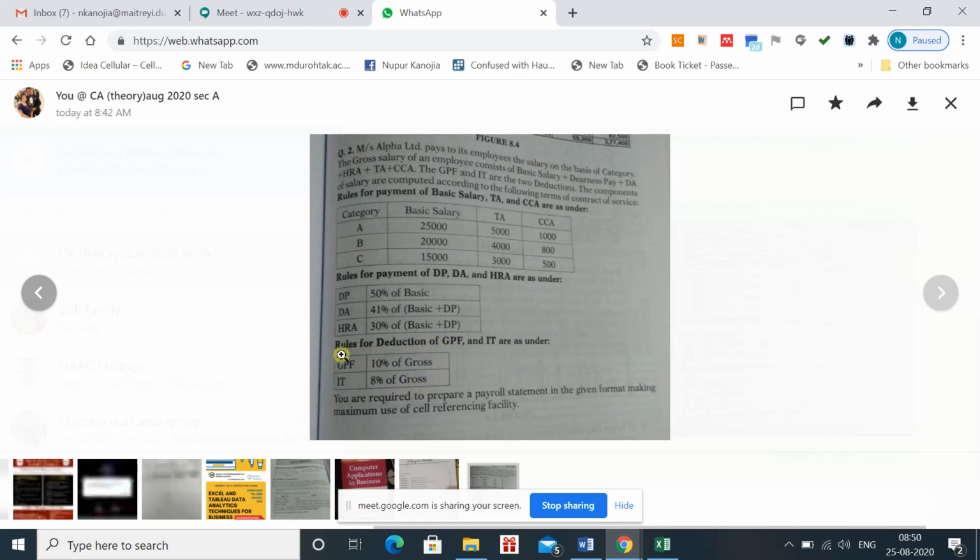So you can see that they have written that these are the deductions, means these two values, provident fund and income tax, will be deducted from the salary and others will be added in the basic salary. So you calculate the gross salary, then you deduct these two deductions, then you will receive the net salary in hand for the employee. And you can see that they have not given the actual salary of the employee, so you have to take it